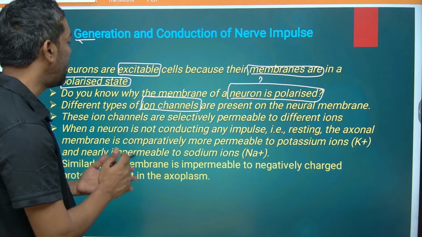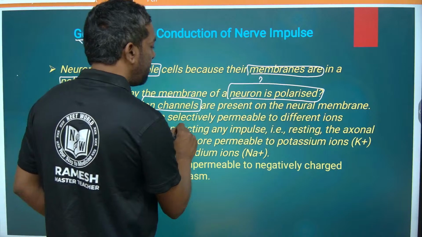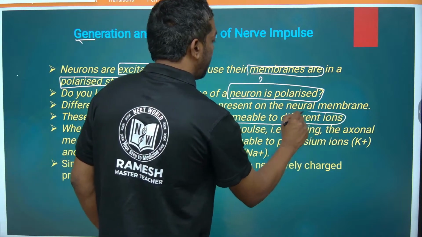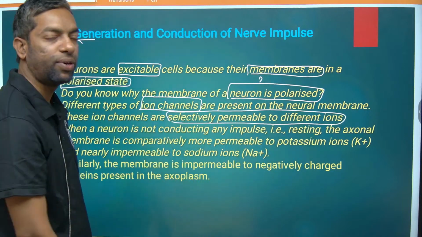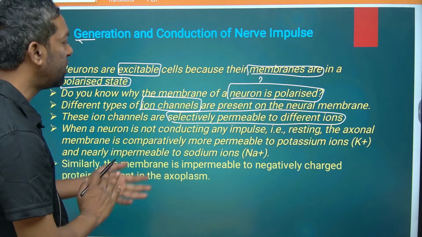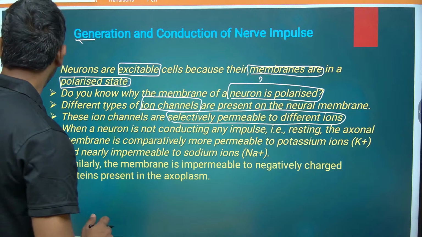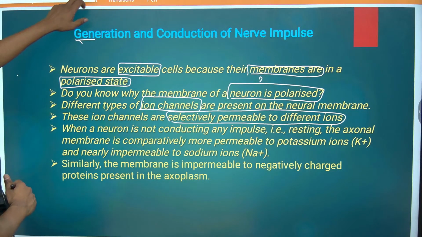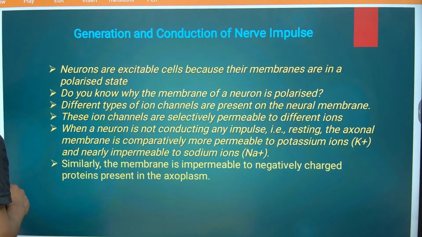The ion channels are selectively permeable to different ions, sodium and potassium, we discussed. Now we are going to discuss the conduction of nerve impulse.